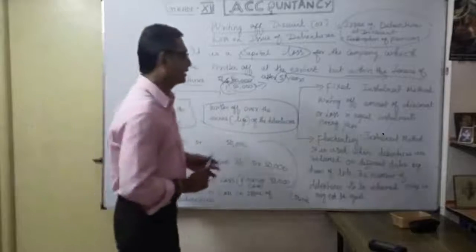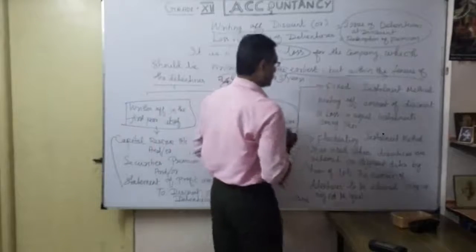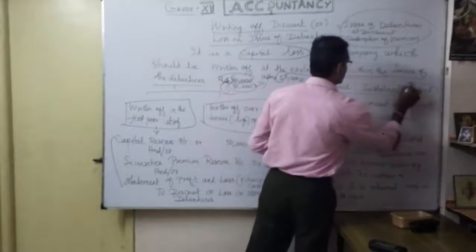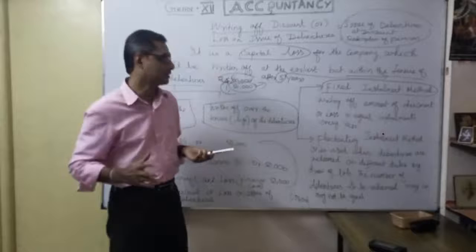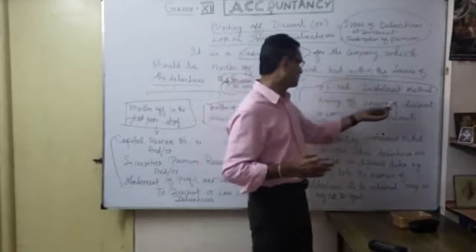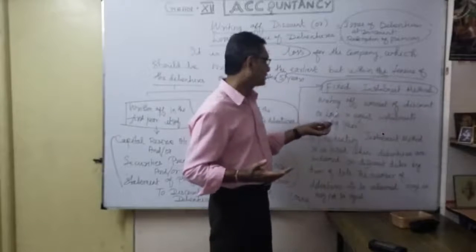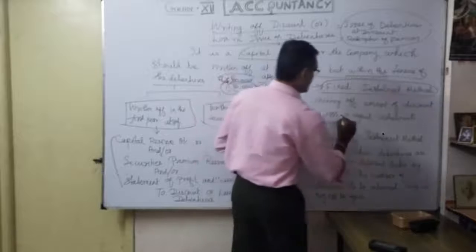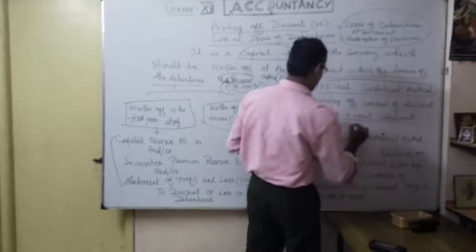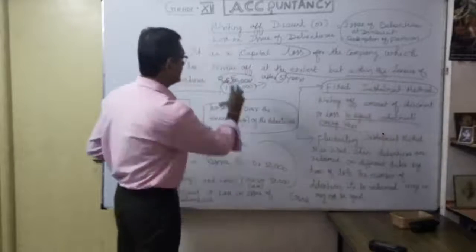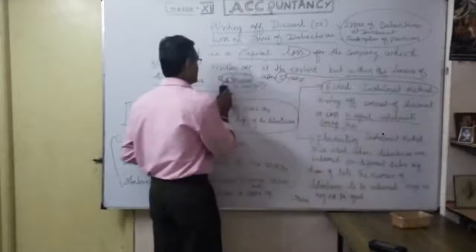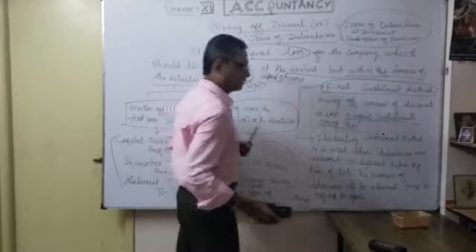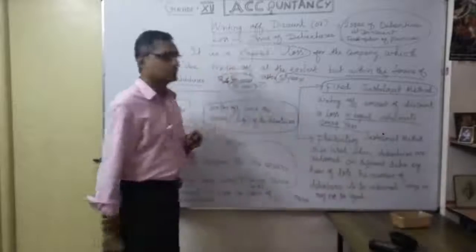For that, there are two methods. The first one is the fixed installment method. That means what? Write off the amount of discount or loss in equal installments every year. For example, here I will take 50,000 as a loss on issue of debenture. Loss on issue of debenture, 50,000.